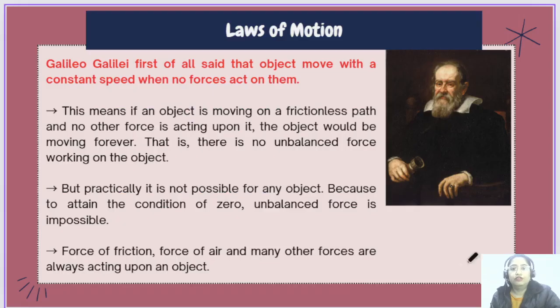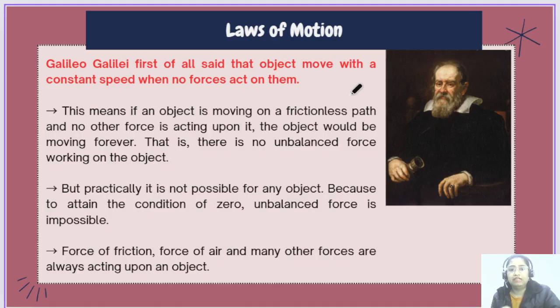So first of all, Galileo Galilei gave the idea about the law of motion. Okay, so he said that an object is going to move at a constant speed when no forces are acting on it. Basically, he observed extraterrestrial objects like the planets and all. He observed that they are moving at a constant speed and no forces are applied on them, so they keep moving at a constant speed.